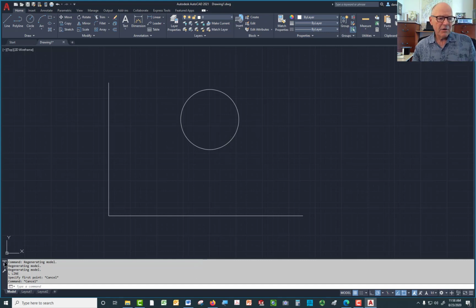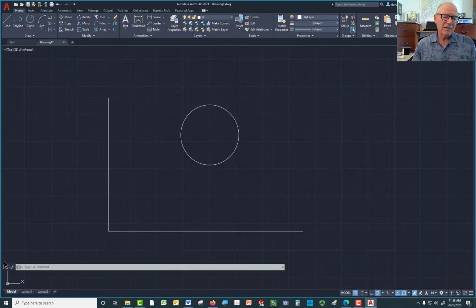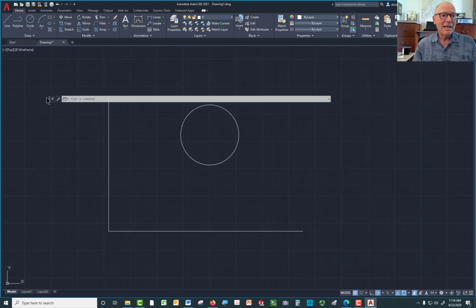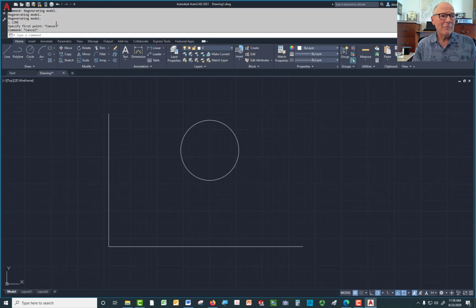Now I'm going to go back to that little set of dots, hold the left button on my mouse down. I'm going to drag this all the way to the top, and I'm going to dock it, it's called. I'm going to park it at the top of the screen because I think it's going to be easier for you to see up there. I'm going to make a few other changes in a minute, but I also want to turn off the dynamic input because it changes the way that AutoCAD works.